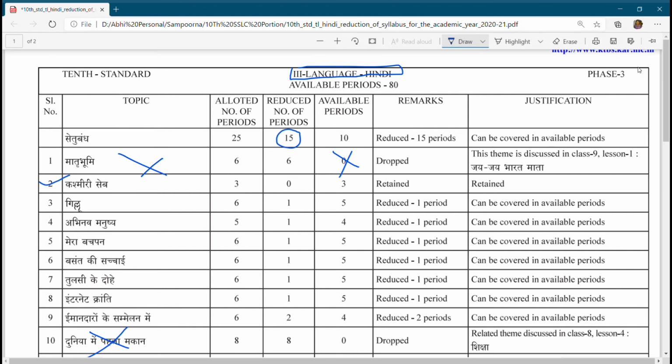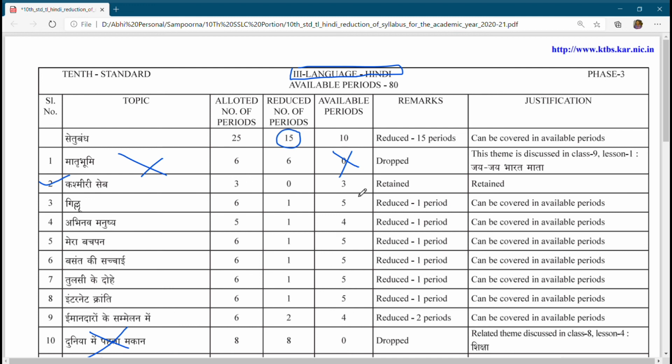Okay, so I hope you have understood whatever the revised portion is. Please note the revised syllabus, because you should know what to study and what not to study. This is the peak time of corona, so it is better you stick to the syllabus they have given if you want to score good marks in 10th standard, because they will definitely conduct the exam. Okay, so that's it for this video.